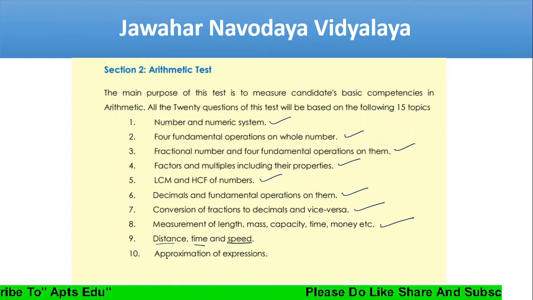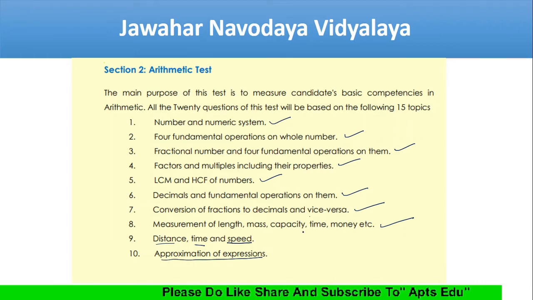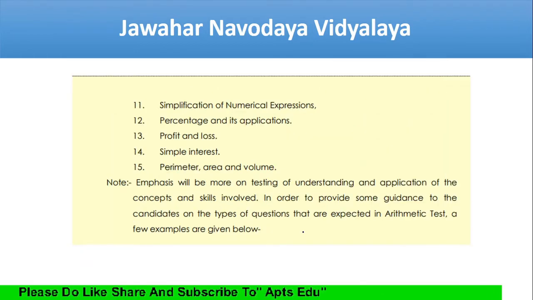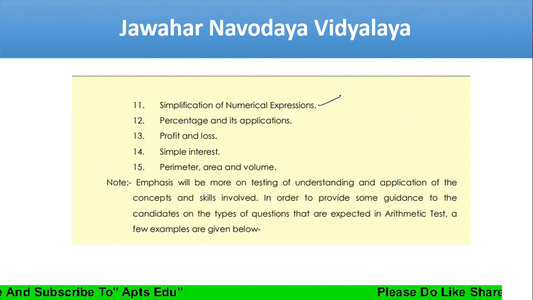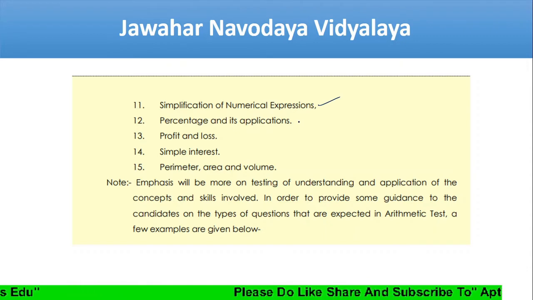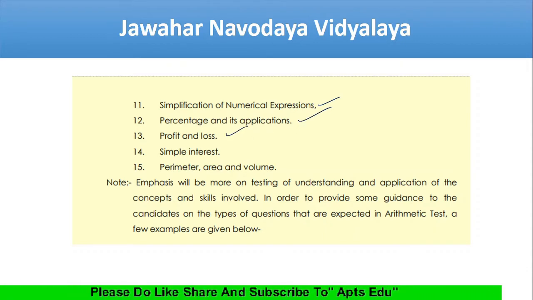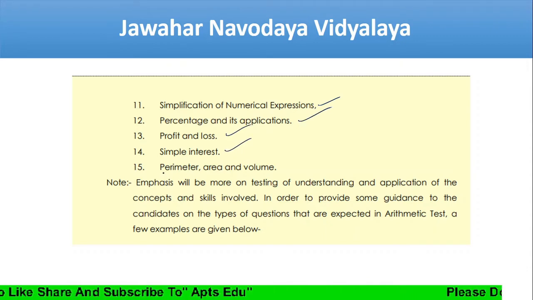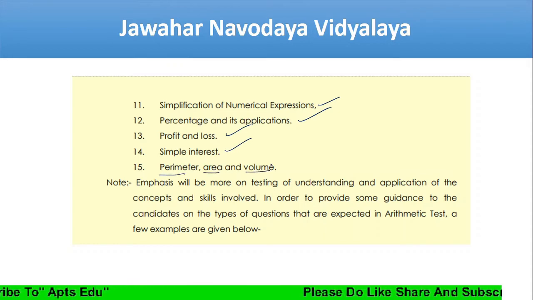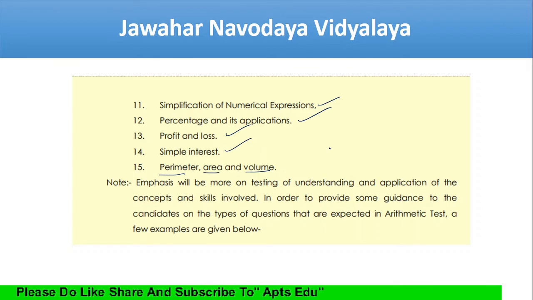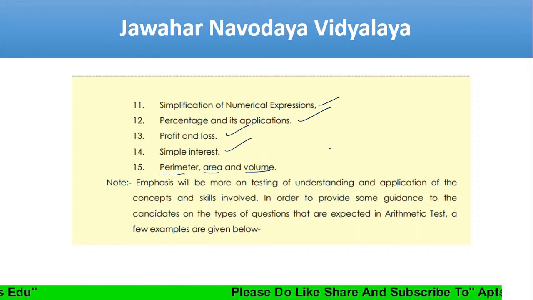Next, approximations of expressions. Next, simplification and numerical expressions, percentage and its applications, profit and loss, simple interest, perimeter, area and volume. So they'll test your arithmetic skills. We'll see some numericals to understand.